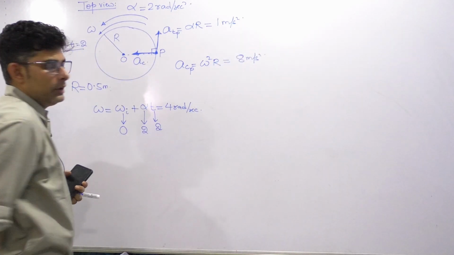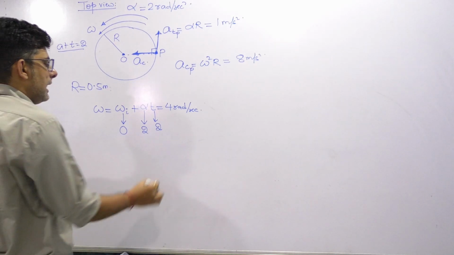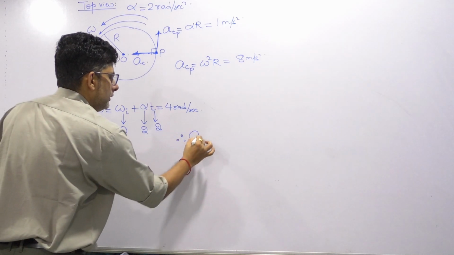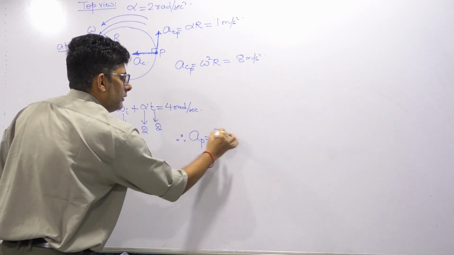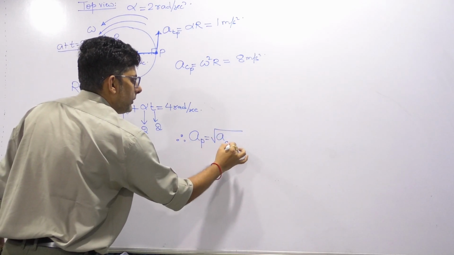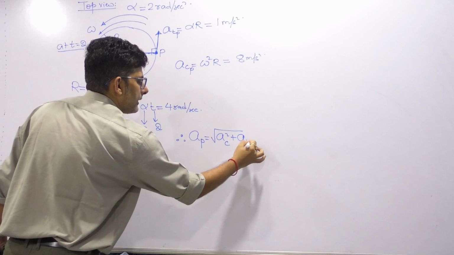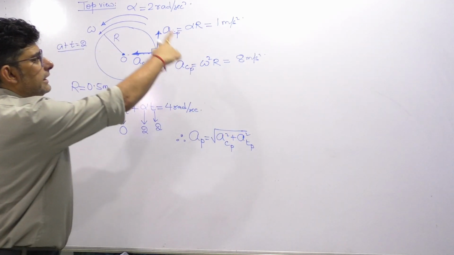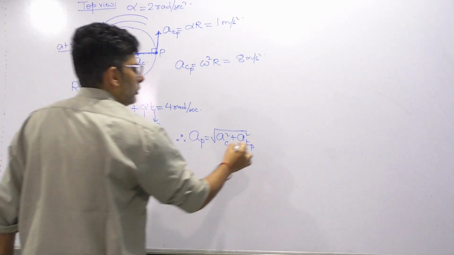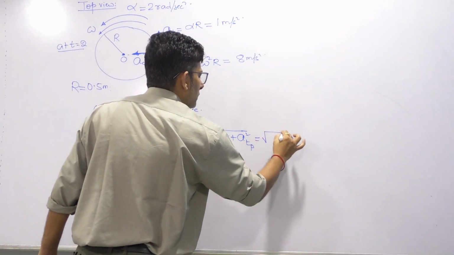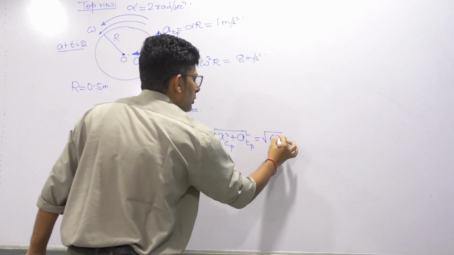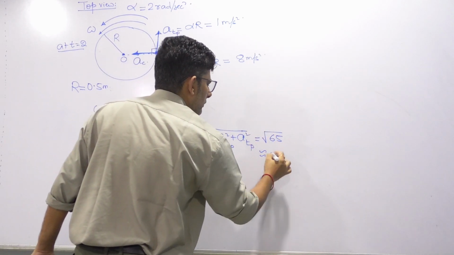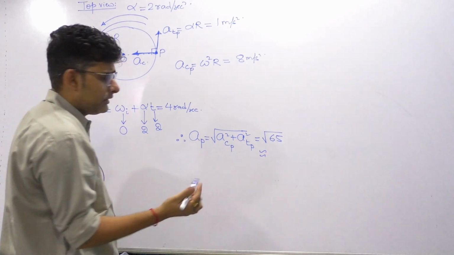Right? So they are asking about the net acceleration of the point P, which will be the resultant of the centripetal and tangential accelerations. So one is 8, one is 1. So it will become root 64 plus 1, root 65, which is very close to 64 only. 65 is very close to 64.